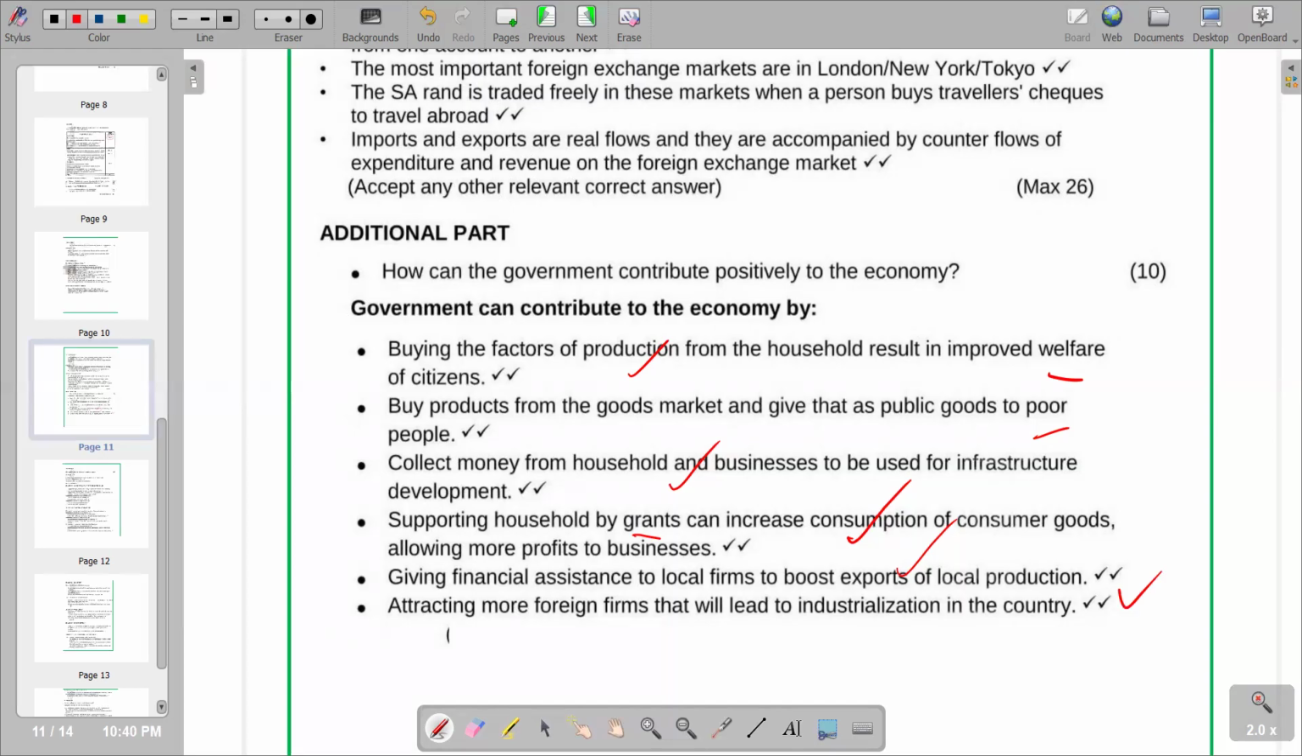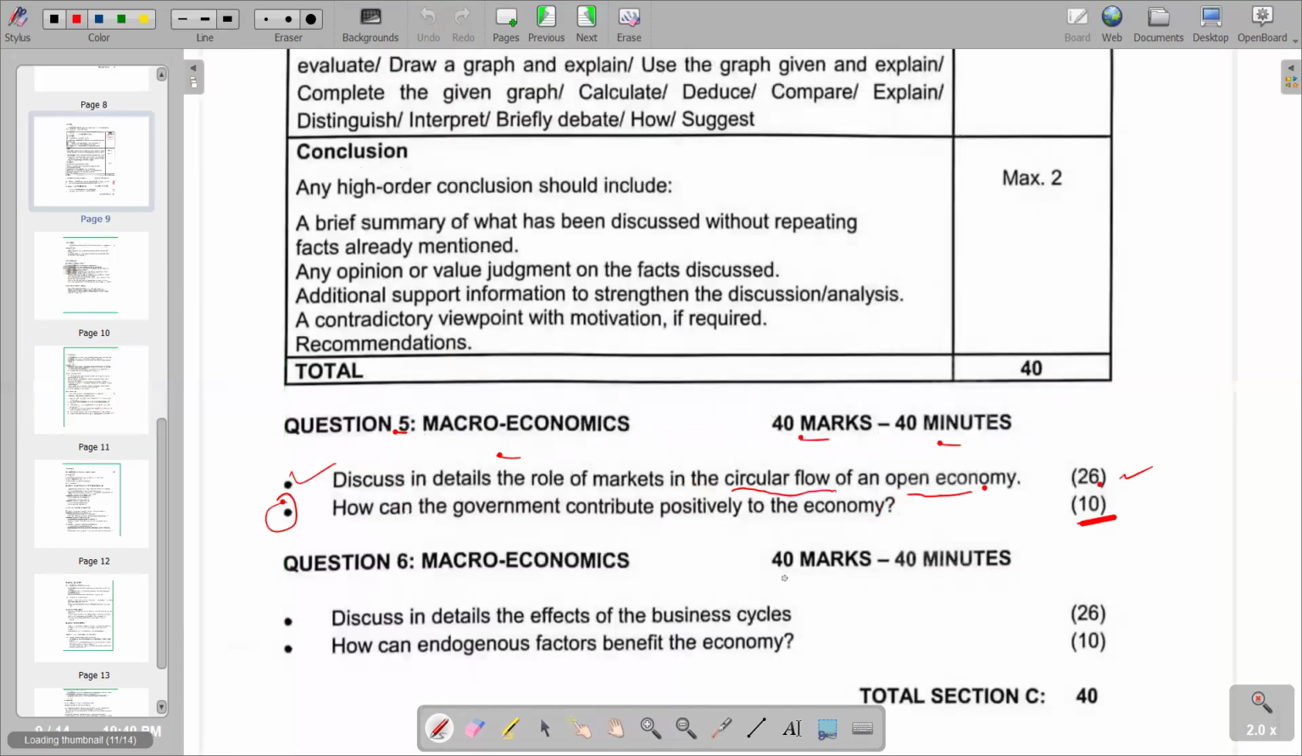After the additional part, we are going to go to the conclusion. So we are going to go back and try to see what are the requirements that we have in terms of the conclusion. The conclusion is here, and also take note that it is only 2 marks. The first point is saying any high order conclusion should include certain aspects. A brief summary of what has been discussed without repeating facts already mentioned. So do not repeat facts that have already been mentioned. Very important to take note.